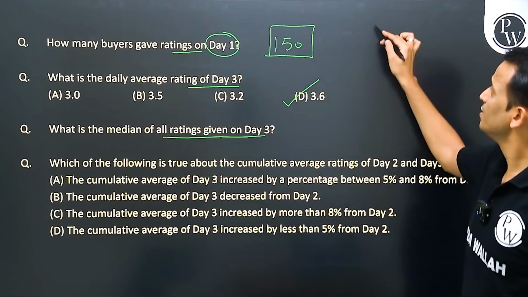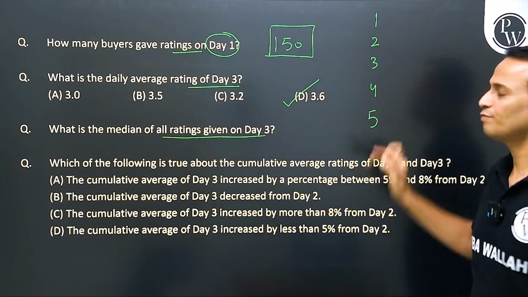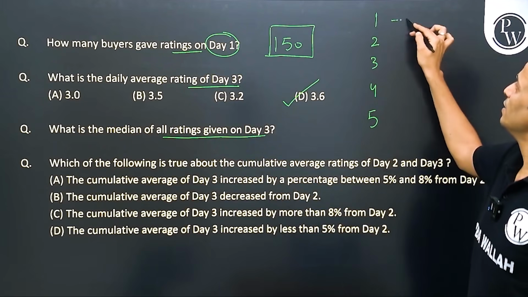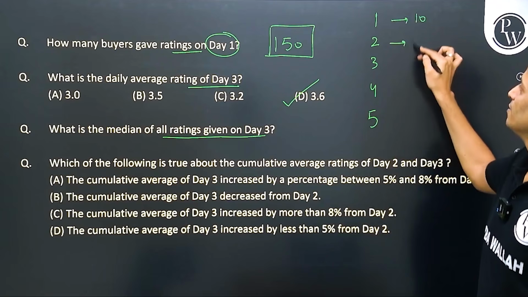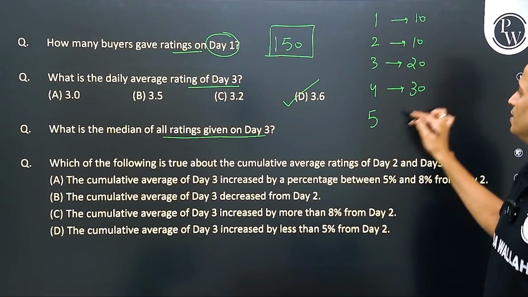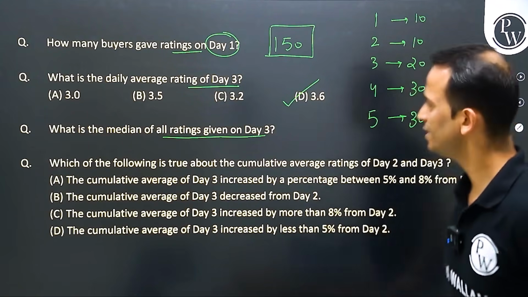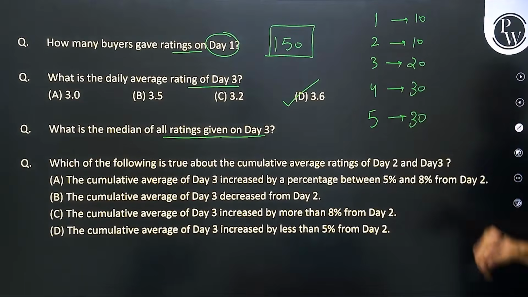Now, day 3: ratings 1, 2, 3, 4, 5. Number of buyers: 10, 10, 20, 30, and 30. This is what we saw for day number 3. All right. Now, what is median?